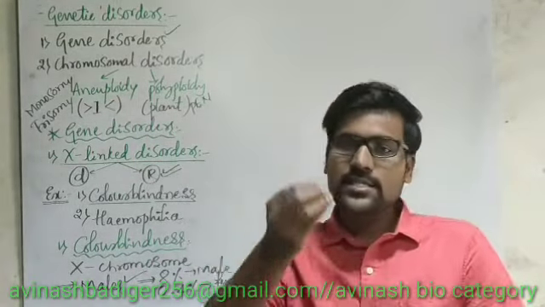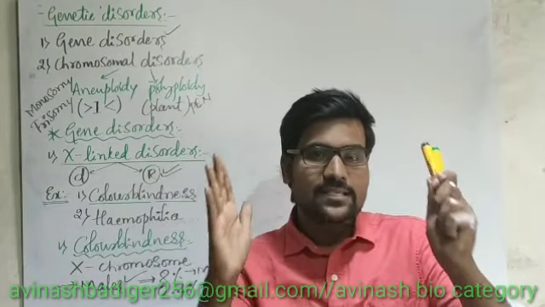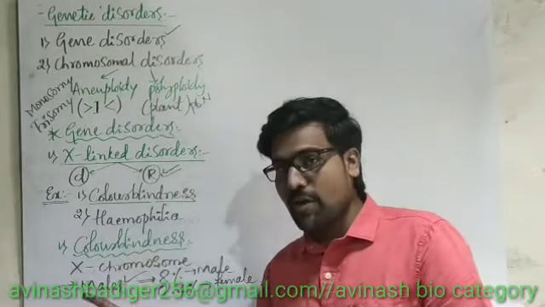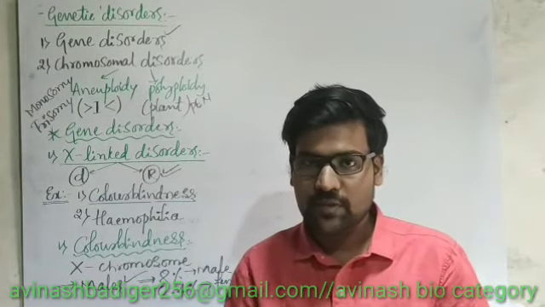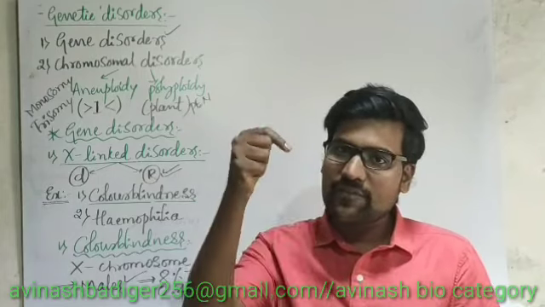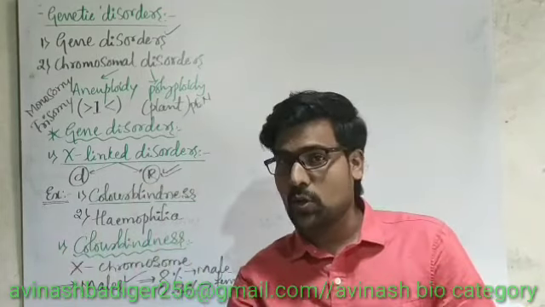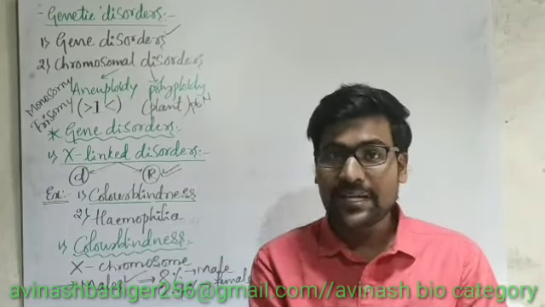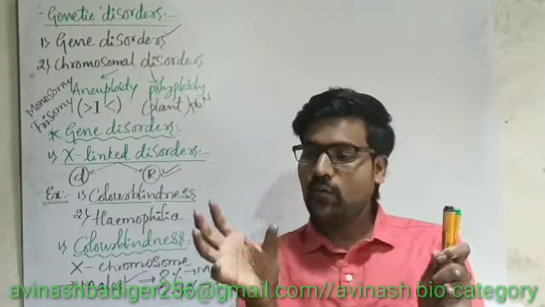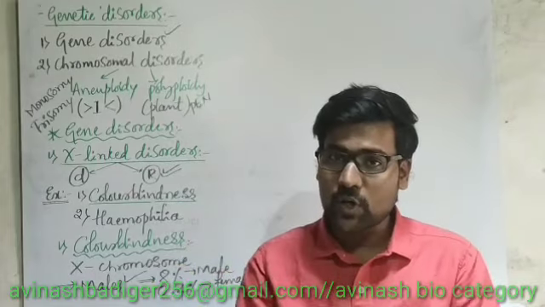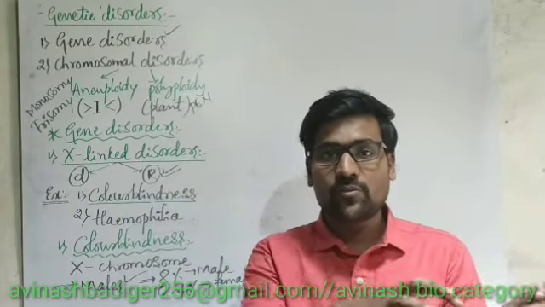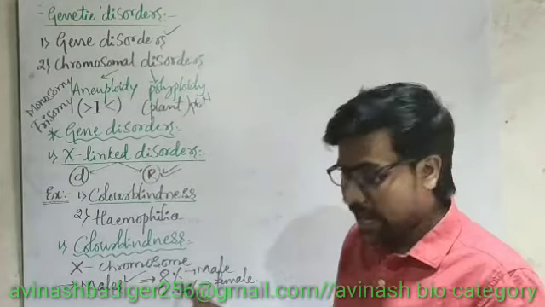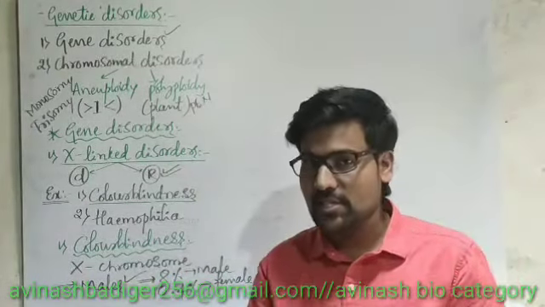Why? Just keep one thing in your mind: if it is an X-linked recessive disorder, a female will be having 2 X chromosomes. If one X chromosome is having the recessive gene, that means the disease causing gene, the other X chromosome will be having the dominant gene. Then one dominant, one recessive means there is no disorder, because the dominant gene will overcome the recessive gene. Hence the percentage of females carrying the disease is less.